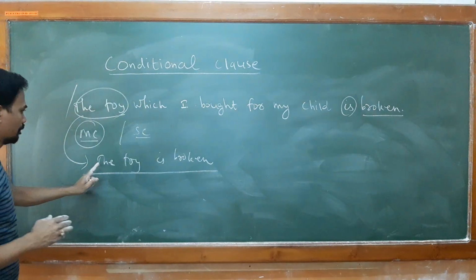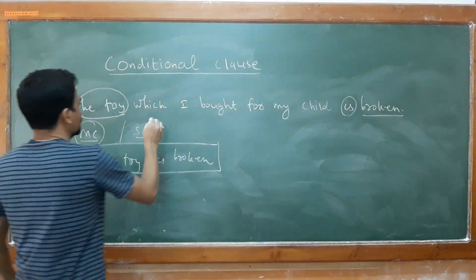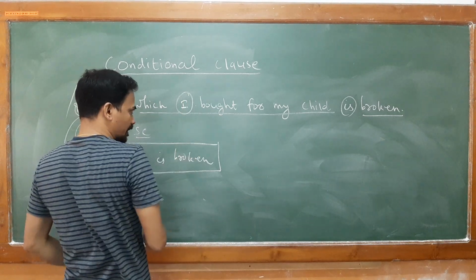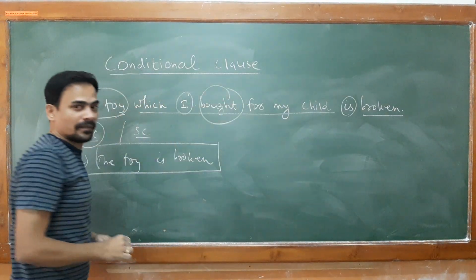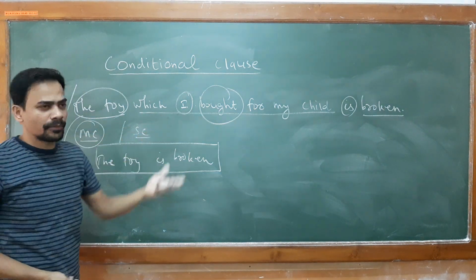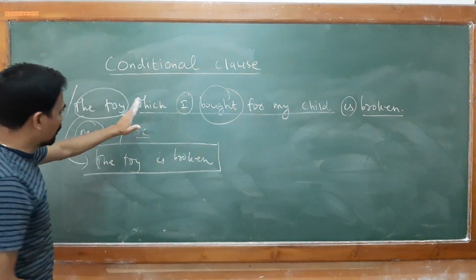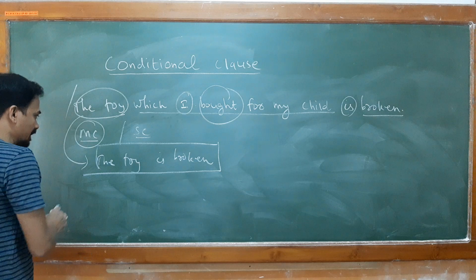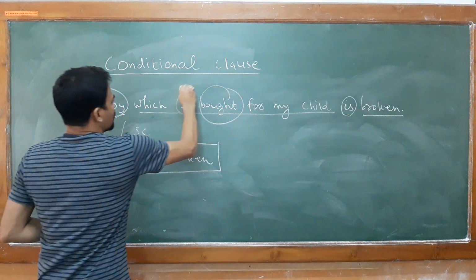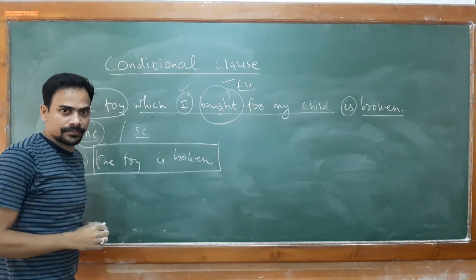The toy is broken. Now another part is, which I got for my child. There is one pronoun or subject, plus you find also a finite verb, but this part will not give you 100% meaning. Which I got for my child. Are you able to get the meaning? No. You are getting meaning, but not 100% meaning. But here, at least you are getting meaning. The toy is broken. So here also you have subject pronoun plus finite verb also. But still you do not find complete sense.